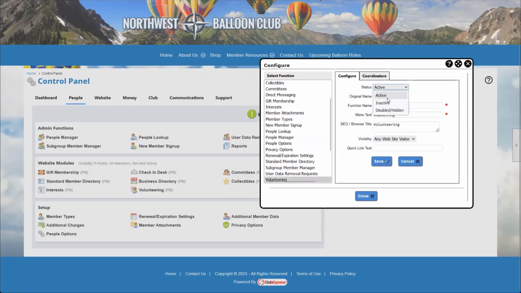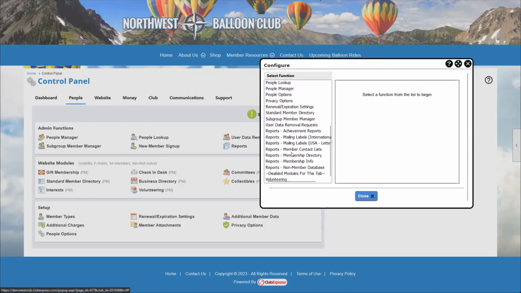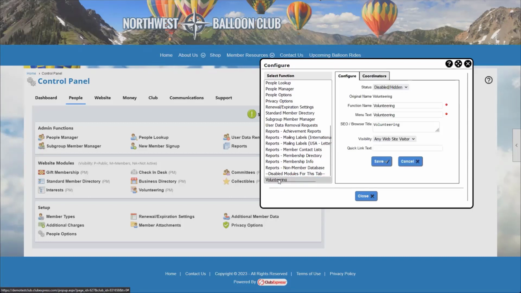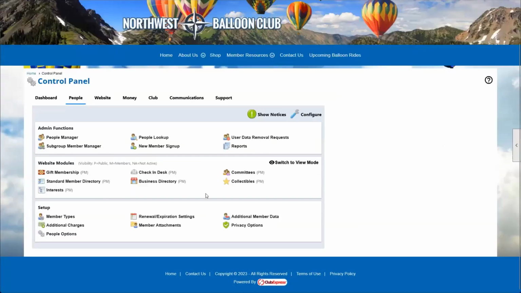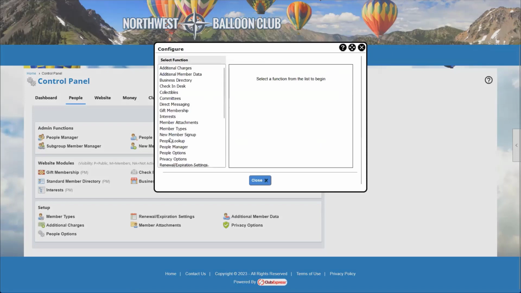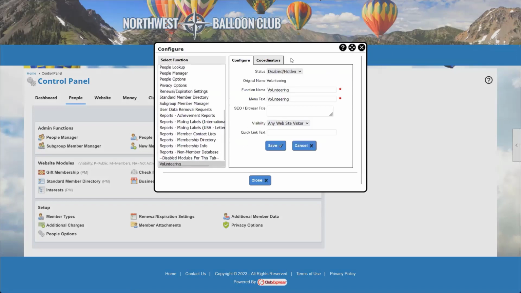If there's any module that is ever disabled, you'll see it at the bottom of the list below a line that says disabled modules for this tab. So right now we have turned off the volunteering module. And if we were to save and close this, we would see that volunteering disappears from the list. If we wanted to re-enable it, we could go over here to volunteering and turn it back on.